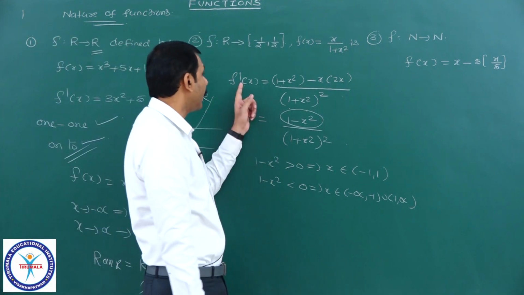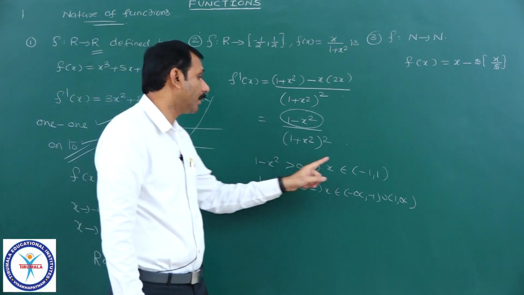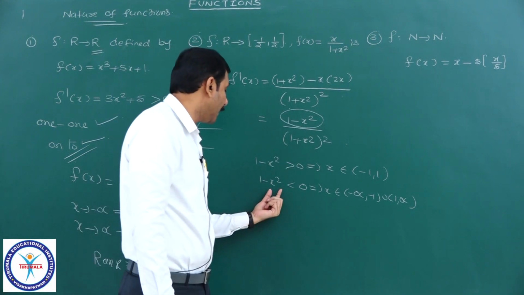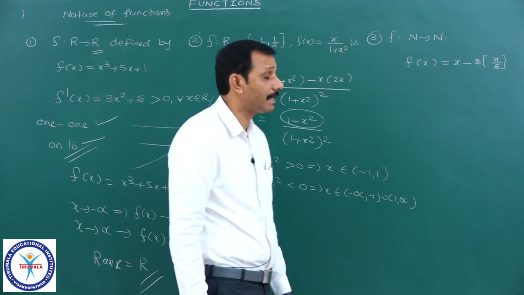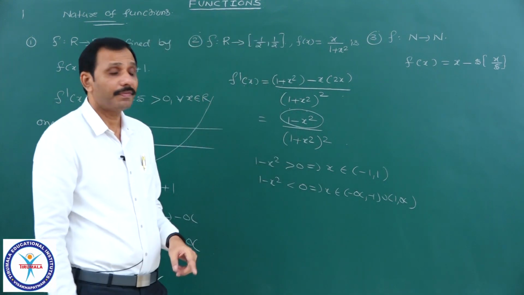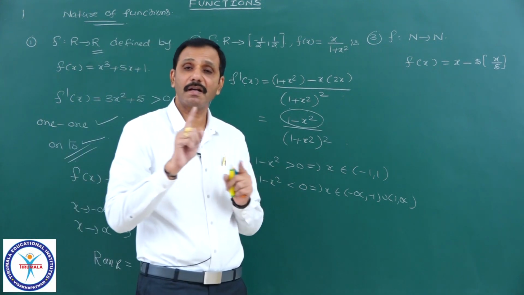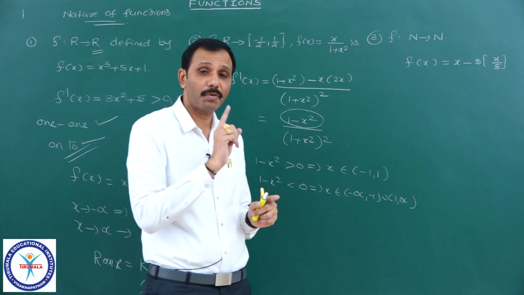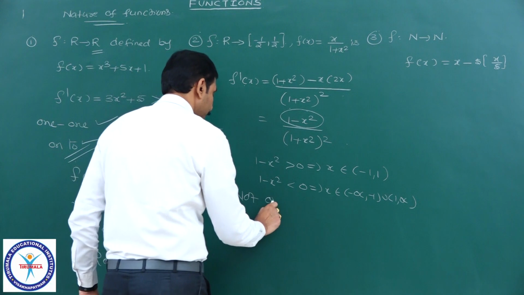That implies the sign of f dash x changes. f dash x is positive in minus 1 comma 1, meaning it is increasing, and decreasing in minus infinity to minus 1 union 1 comma infinity, so the sign of f dash x changes. Therefore it is not completely increasing or completely decreasing in its domain R, that is, it is not a monotonic function. Therefore it is not a one-one function.